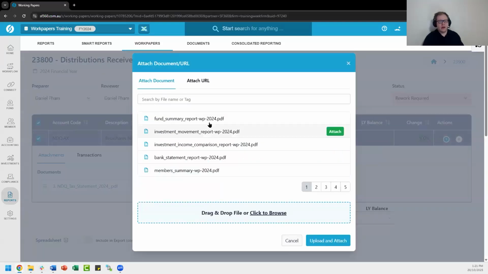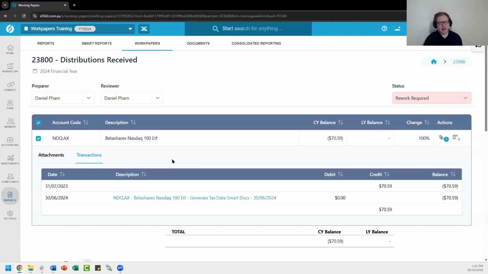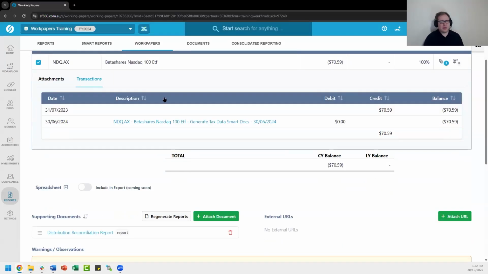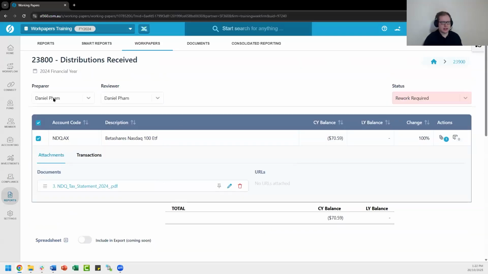If we click this, we can view any of the attached documents here, but also you can see the specifically attached document on the screen as well. Another function of the Workpaper screen is the ability to view transactions related to accounts as well. So there are additional functions within the screen, essentially providing you with additional functionality, but they're not necessary to use Workpapers. But that's the NDQ tax statement right there.